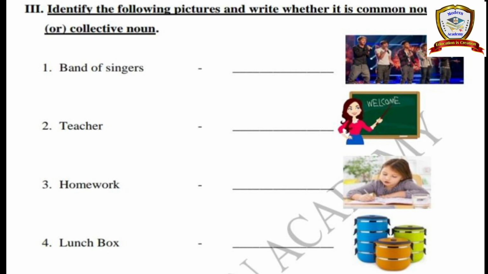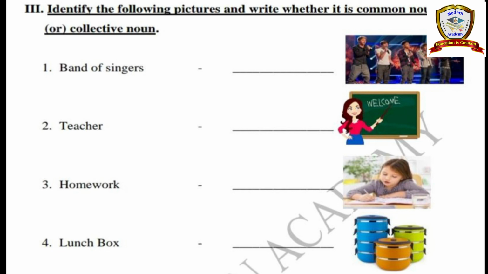Okay, next, identify the following pictures and write whether it is a common noun or a collective noun. See, here the pictures are given for you, so first you identify the pictures and then you have to write whether it is a common noun or a collective noun. Okay, see, band of singers. See, a collective noun always comes with a plural form.